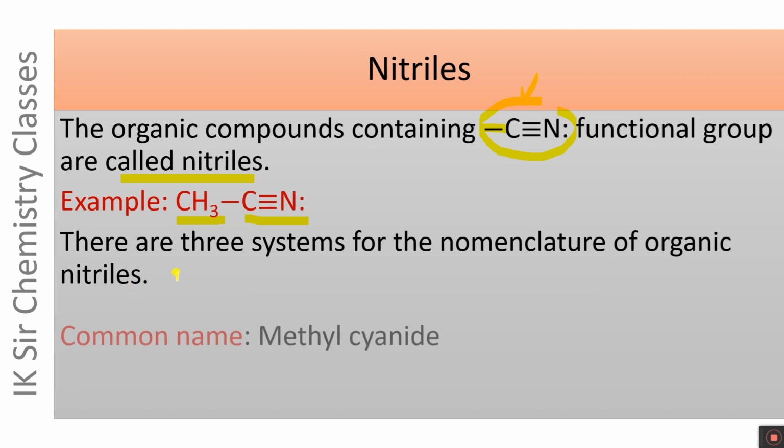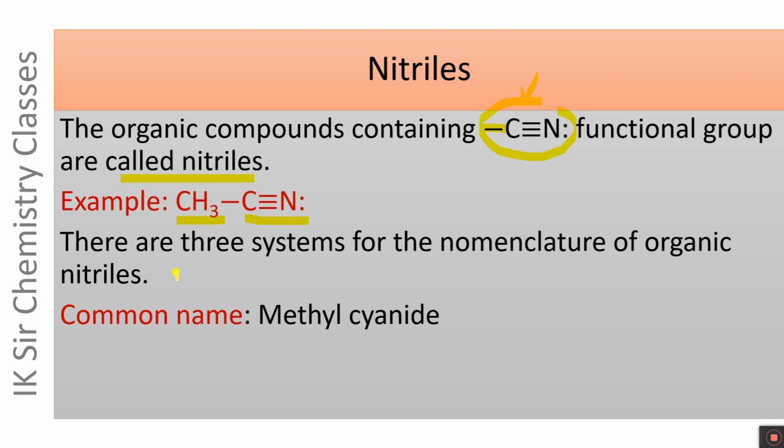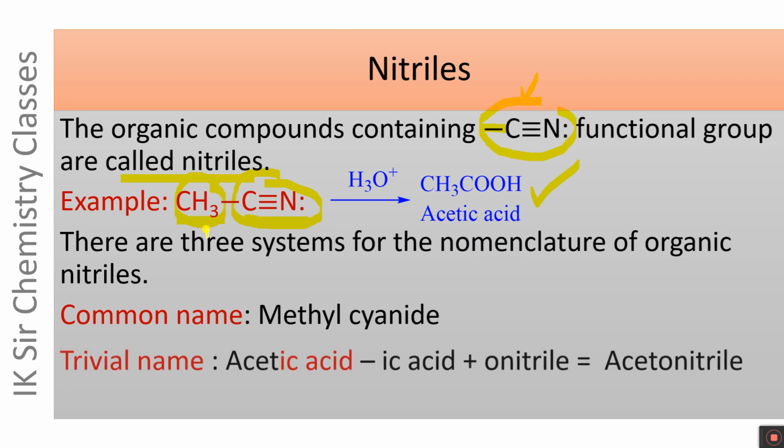The first one is common name. Its common name is methyl for CH3 and cyanide for CN. The hydrolysis of CH3CN in the acidic medium produces acetic acid, and on this basis the trivial name of CH3CN is written as follows.